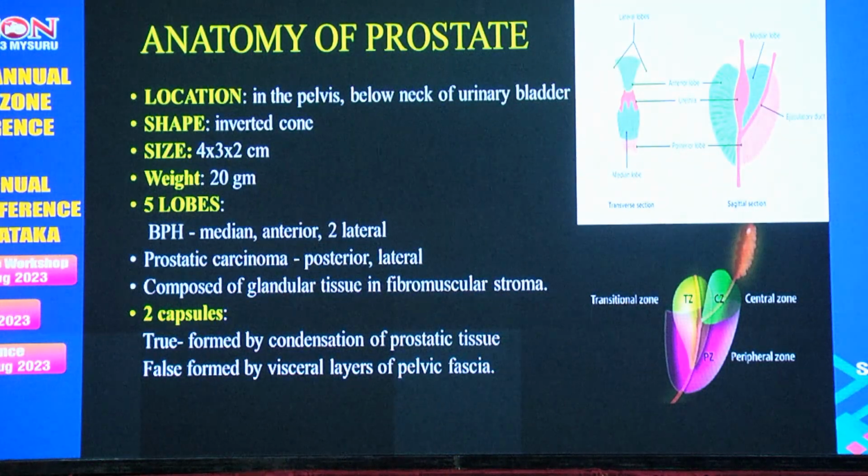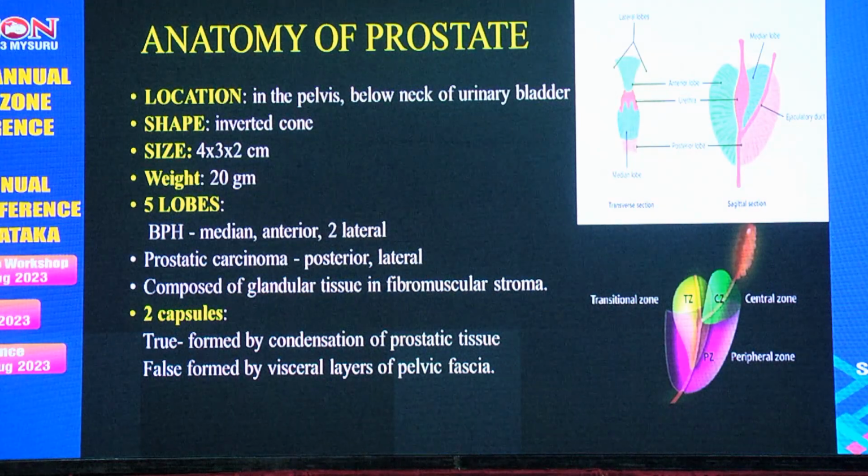Coming to the anatomy, as you know, the prostate is a walnut-shaped gland situated just below the neck of the bladder, measuring around 20 grams, and it has two lateral lobes, an anterior, a posterior, and a median lobe. The median lobe is the site for benign prostatic hyperplasia, and histologically it is divided into the transitional zone, central zone, and peripheral zone. The transitional zone is again a site for BPH, which encircles the prostatic urethra. It has two capsules. One is the true capsule, formed by the condensation of the prostatic tissue, and the second is the false capsule, which is formed by the visceral layer of the pelvic fascia.